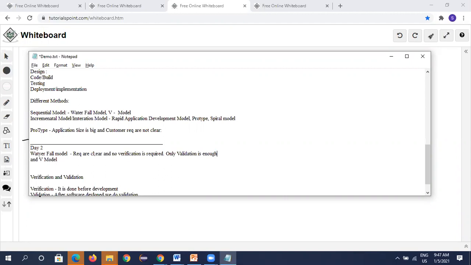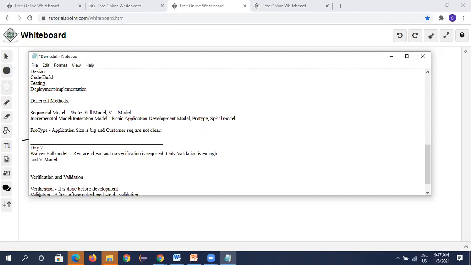What is the difference between waterfall model and V model? In waterfall model and V model, both are used for small size projects. In waterfall model, requirements are very clear and no verification is required, only validation is enough. Why is it called waterfall model? Once we freeze, it comes from top to bottom: requirement phase, design phase, coding, testing, deployment.